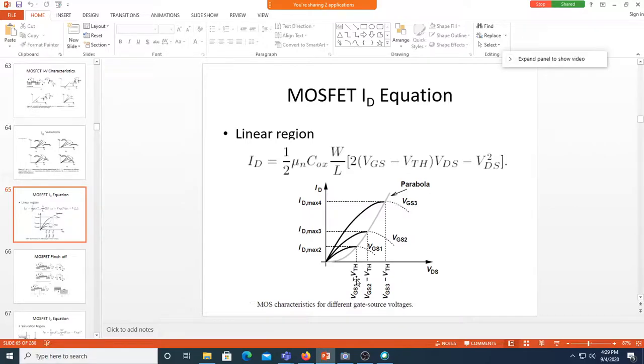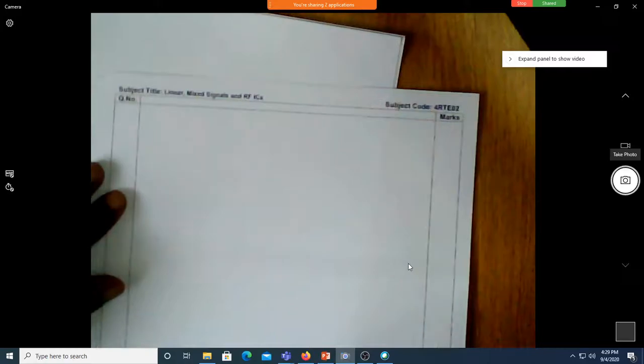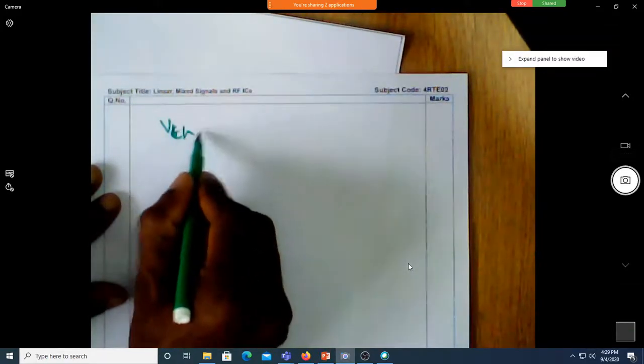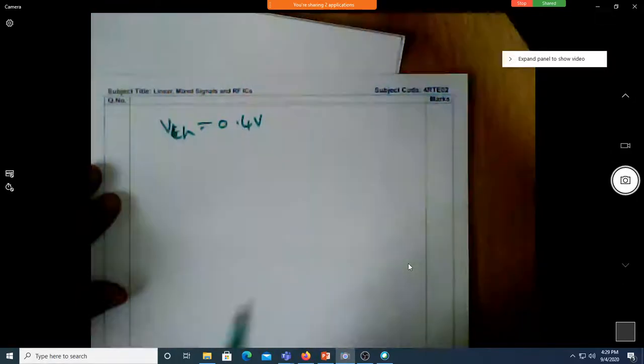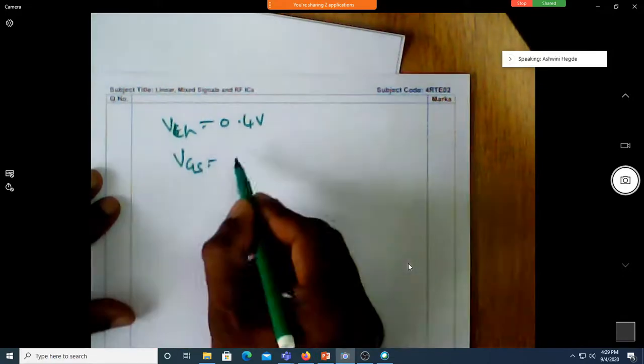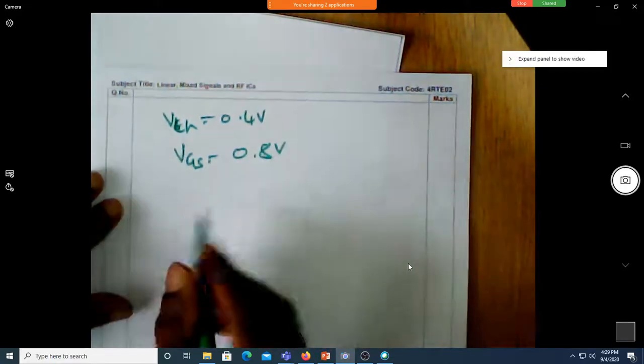VGS minus VTH. Let me give you one example. Assume that VTH is 0.4 volt. Let us assume that VGS is equal to 0.8 volt.